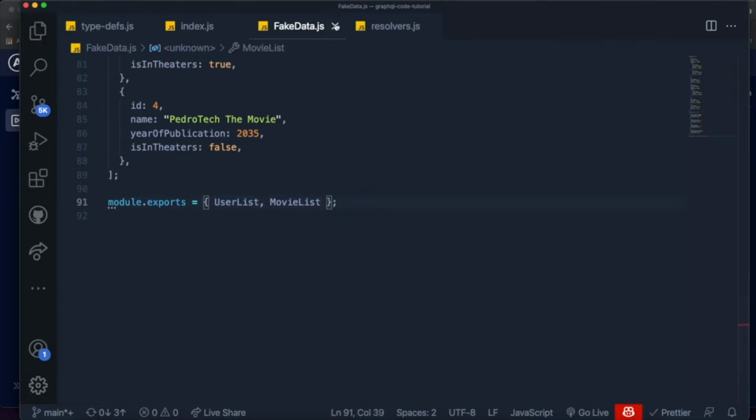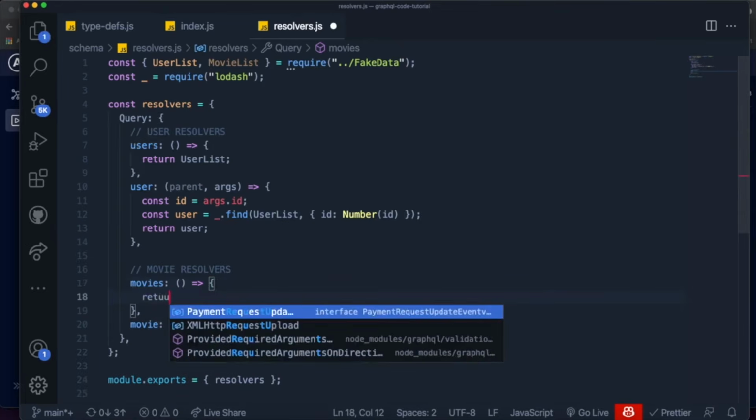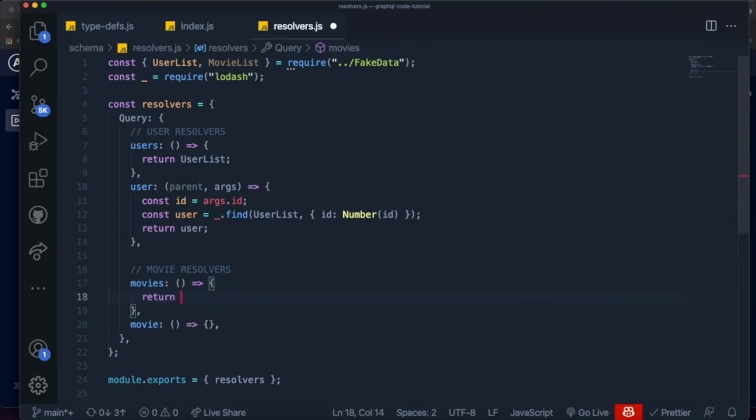So now what we can do is access this movie list over here at the top by just importing movie list as well. And for the movies resolver, it's going to be very simple, similar to the users one. We just want to return the list of all the movies. So I'm just going to return movie list.